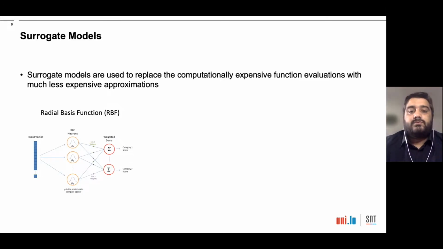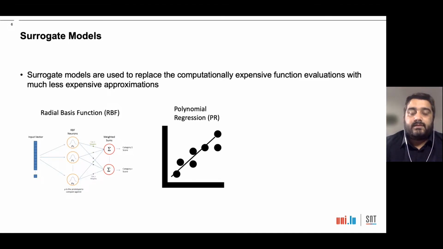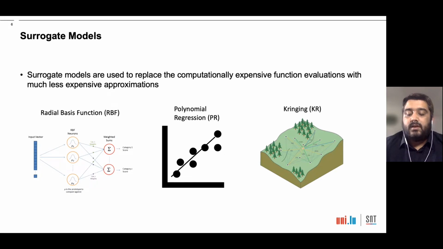Another most commonly used surrogate model is polynomial regression. It forms a relationship between the input and the output as an n-degree polynomial. Another most commonly used surrogate model is kriging, which is also known as Gaussian process regression. It is one of the most widely used surrogate models since the 1970s, and it predicts the value of a function as a combination of linear function using a stochastic process.